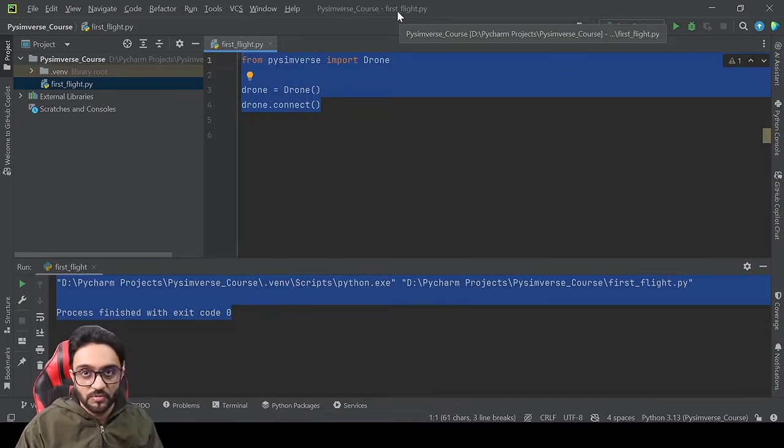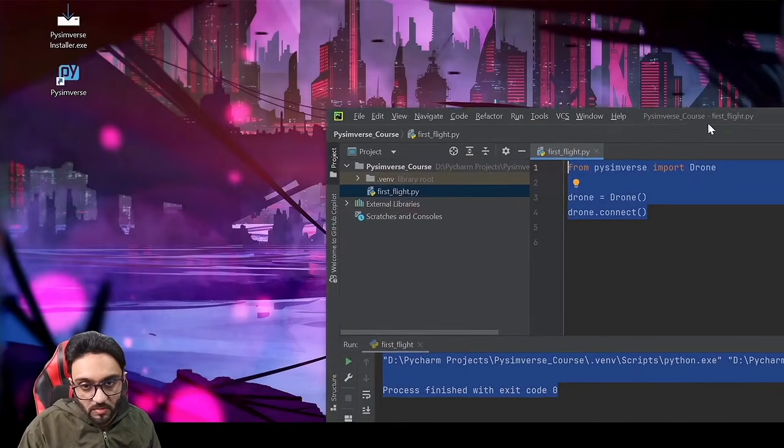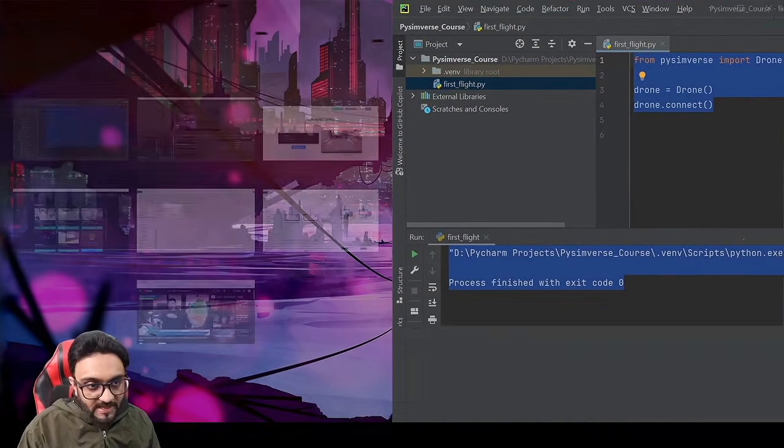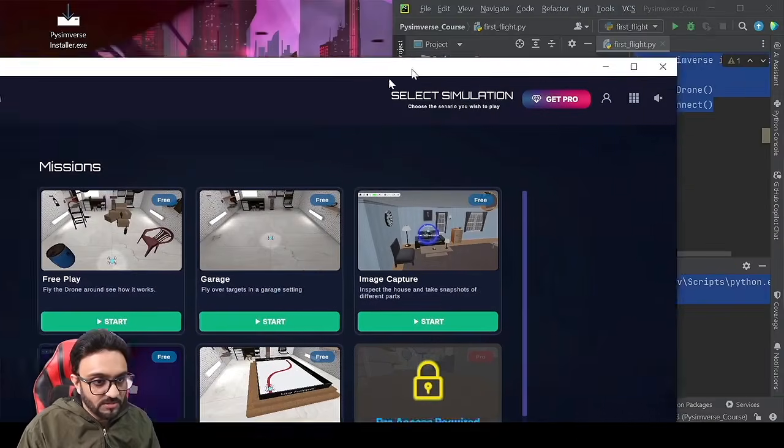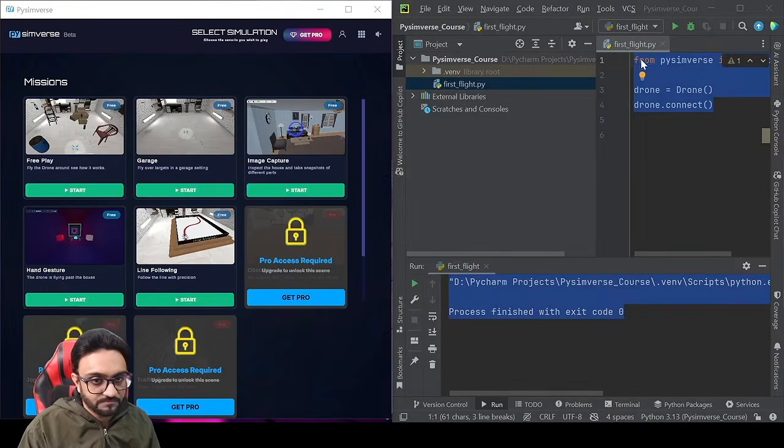What I like to do is move this on one side. I will push it till the end and drop it. And the other one, I like to open up Pyimverse. Here I will do the same thing and drop it here. There you go.